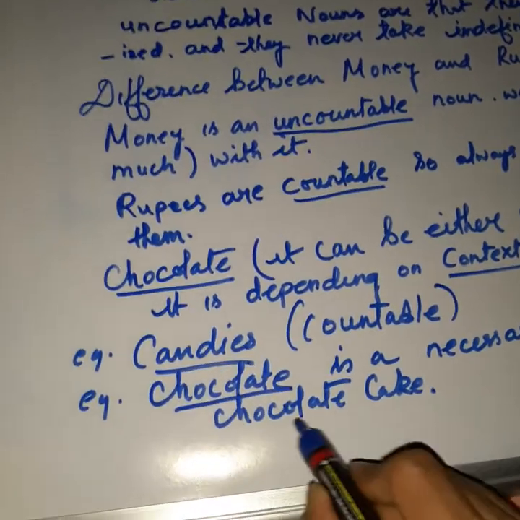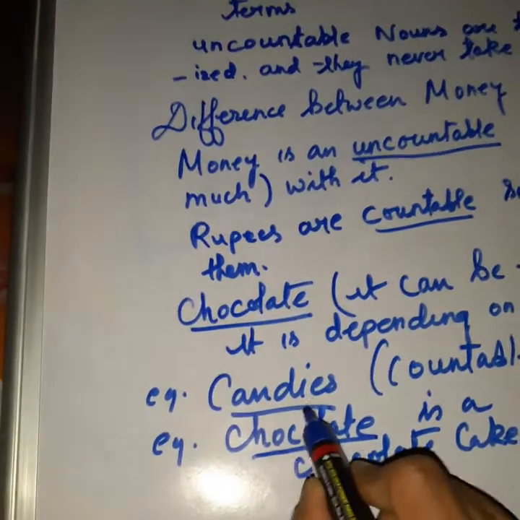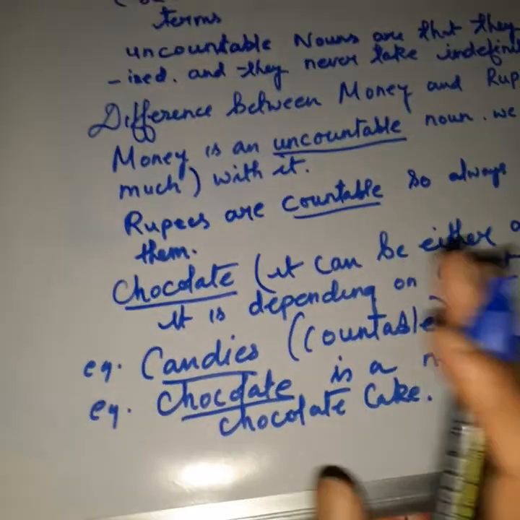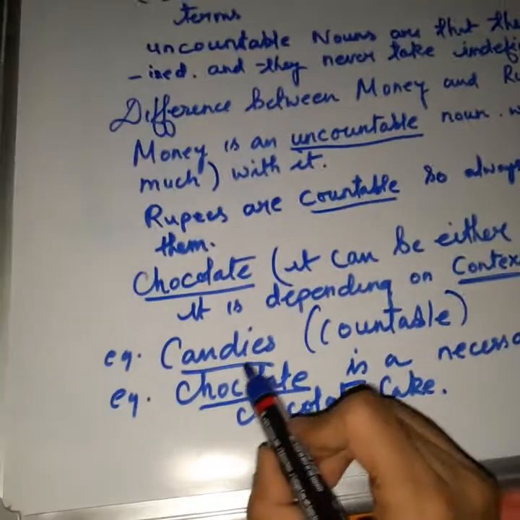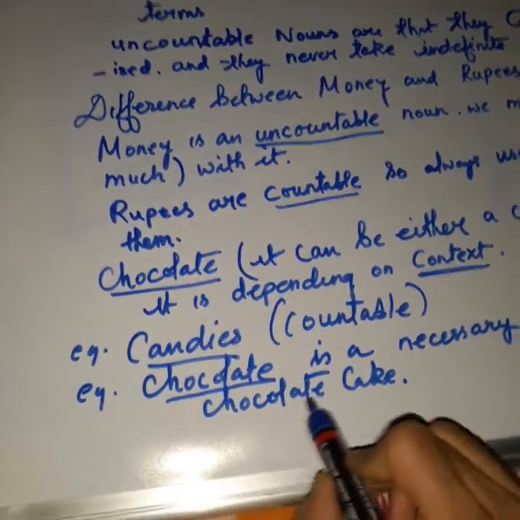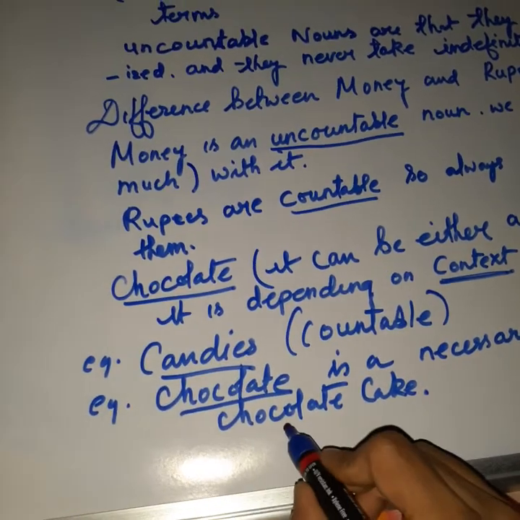Chocolate is necessary for chocolate cake, but there you are mentioning candies. Both are chocolate, so it depends upon context. Candies can be counted, but chocolate cannot be counted when you are making a chocolate cake. So this is a very important part.